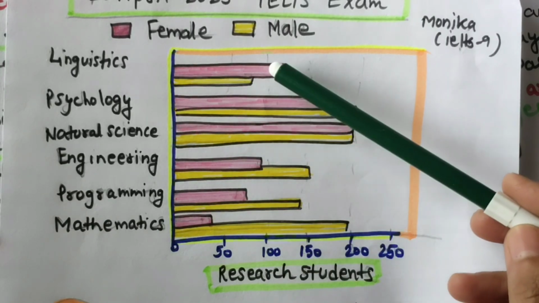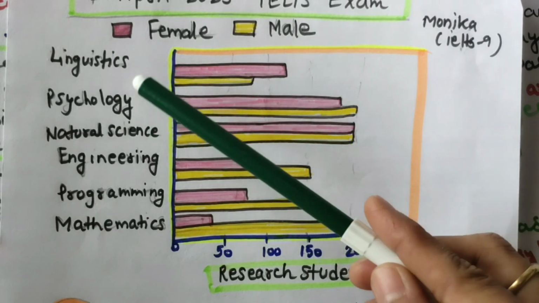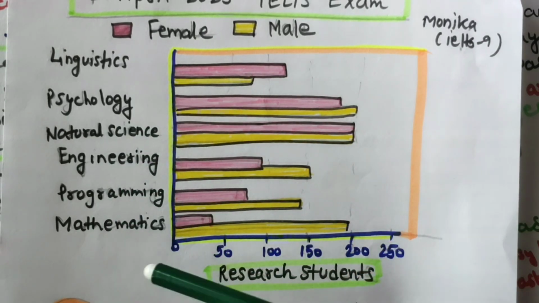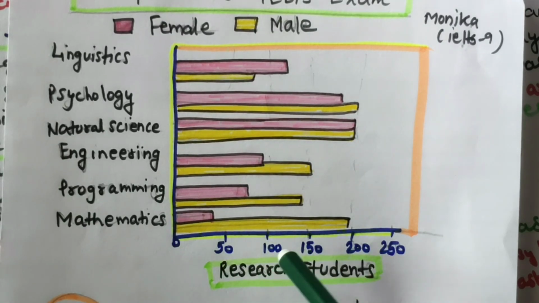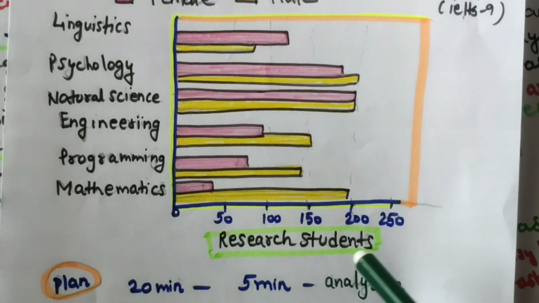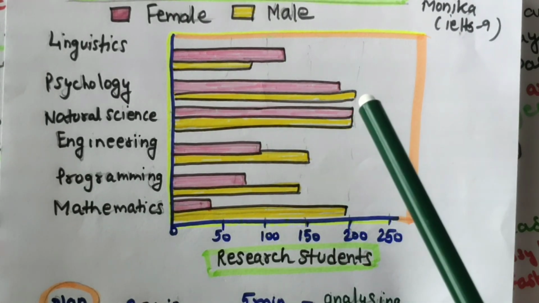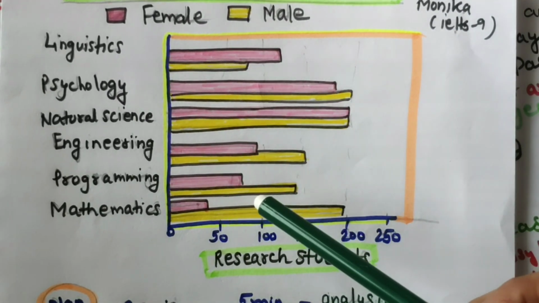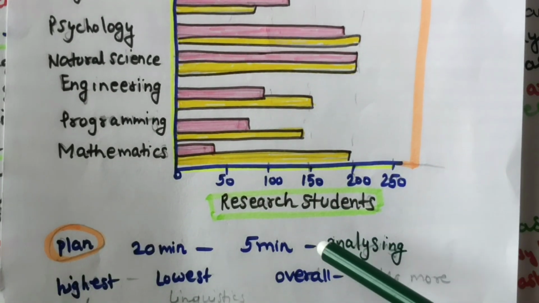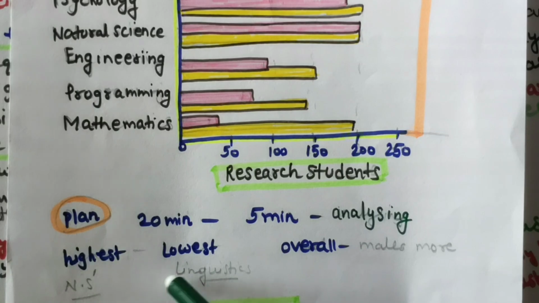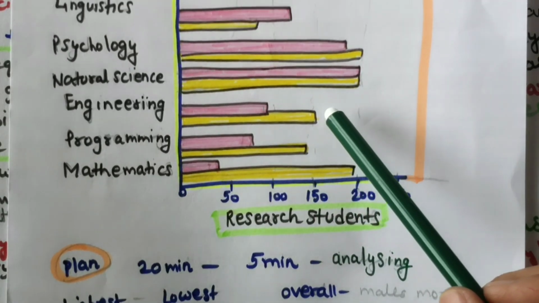This is a horizontal bar graph. Female and male, 2 groups, are studying 6 subjects, and the data is given in number of students. So in the first 5 minutes I am analyzing. Analyzing is not done yet, I have just read the diagram. To analyze, you can find the highest and lowest points and think about the overall diagram.